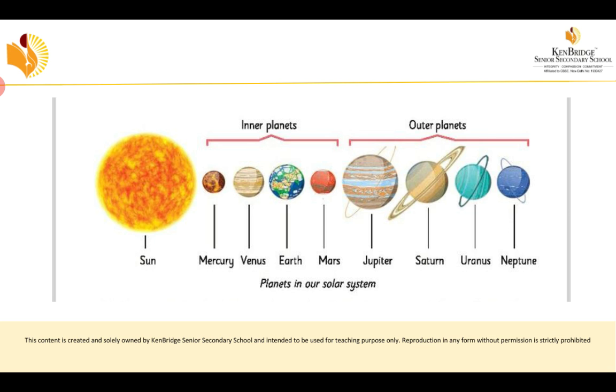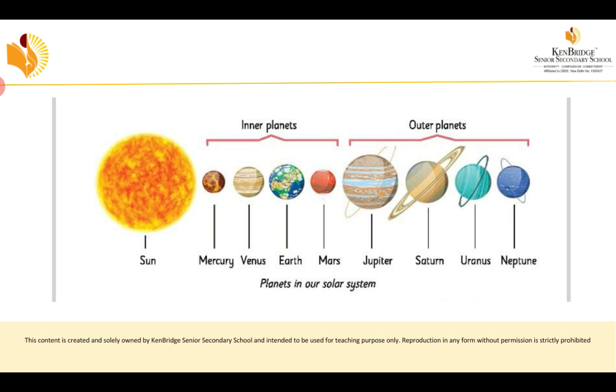So what are the first 4? Mercury, Venus, Earth, Mars are called inner planets. Jupiter, Saturn, Uranus and Neptune are outer planets. The outer planets have rings, but the inner planets don't have rings.